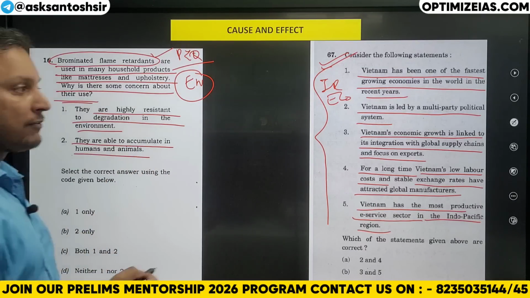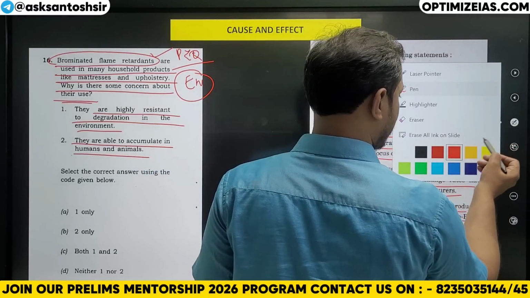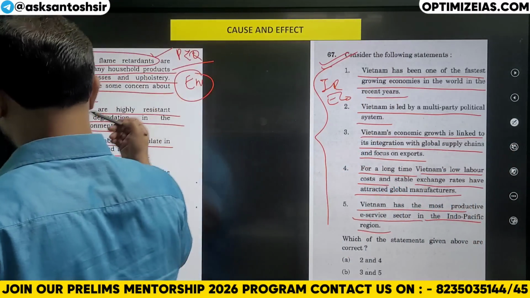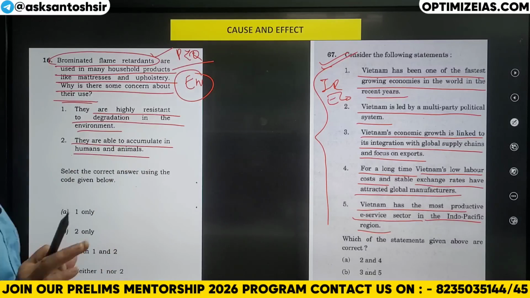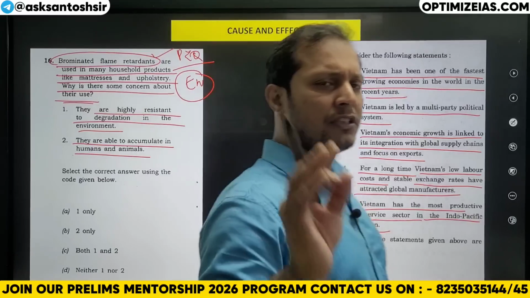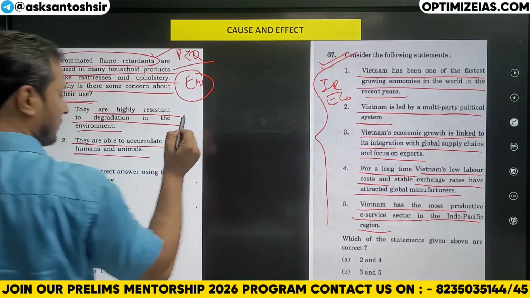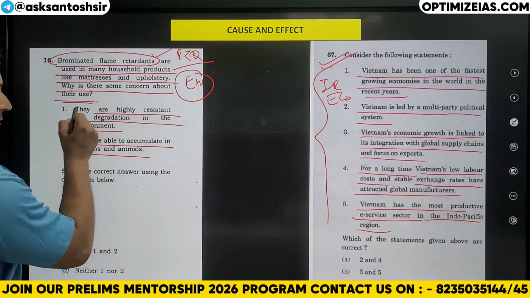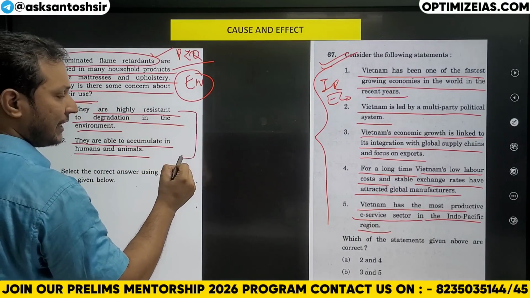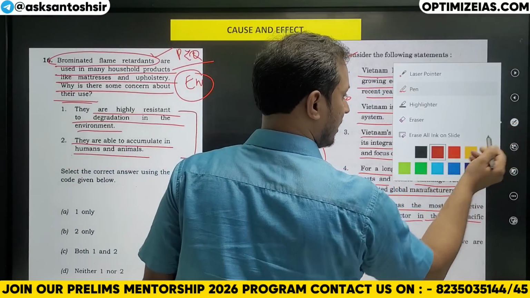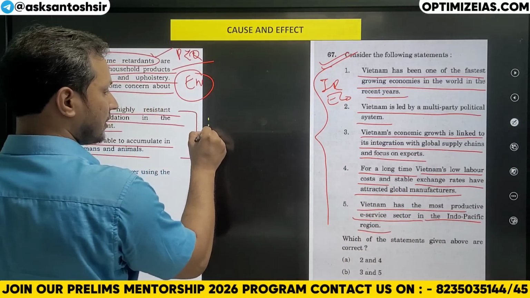So what we have to do in such questions, guys, is that whenever we get any question in the UPSC Prelims examination, you have to see whether the statements which are given are related to each other or not.